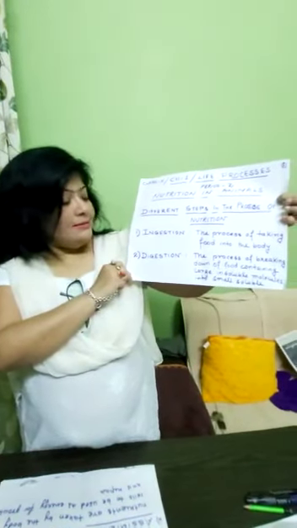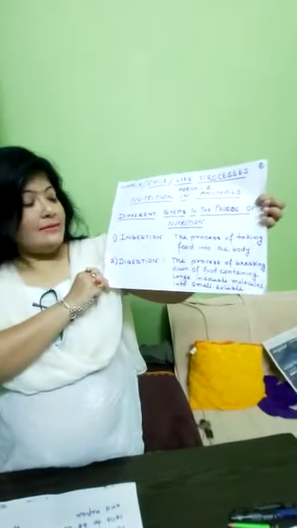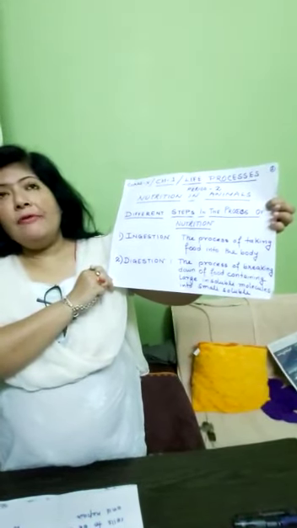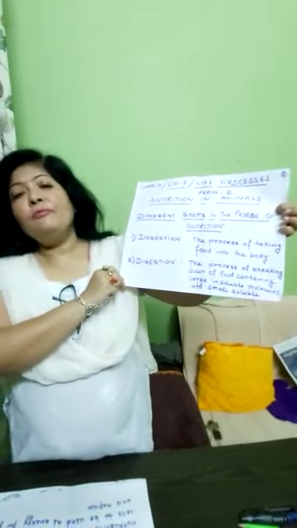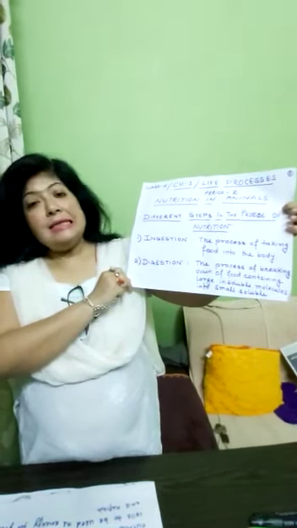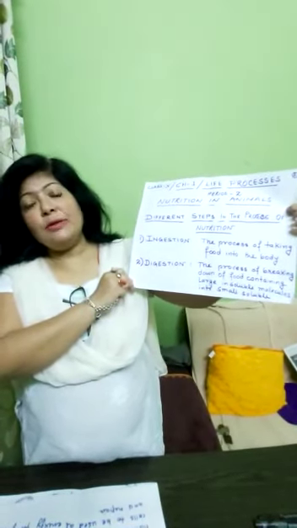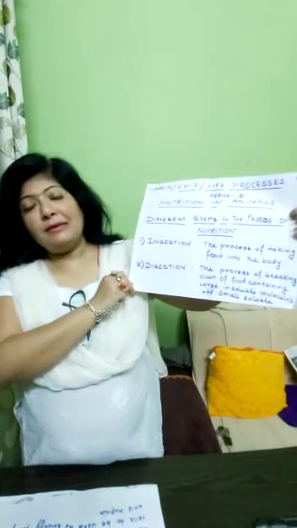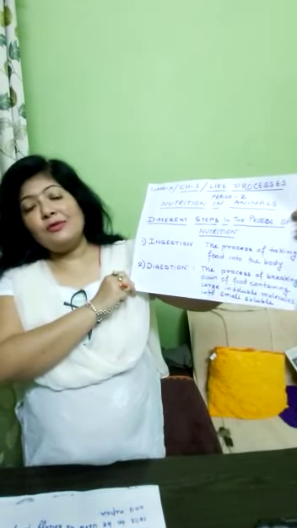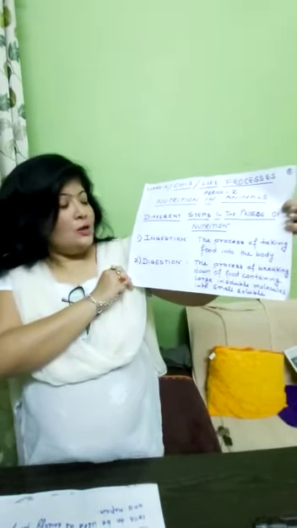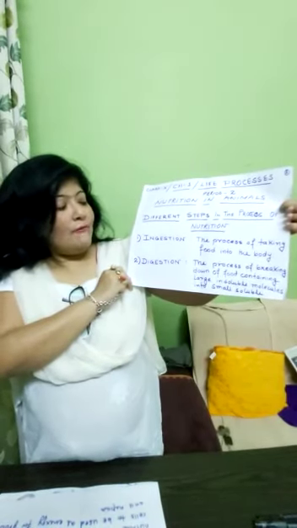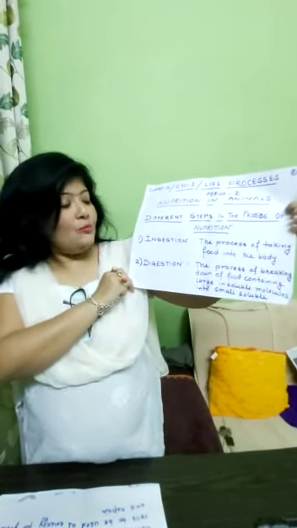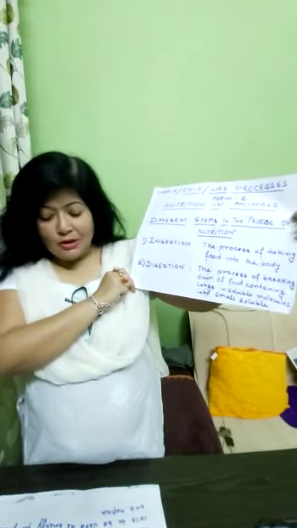The second step is digestion. When we take food, the food particles are bigger, insoluble and complex. Those complex insoluble food molecules have to be converted into soluble ones. So the process of breaking down food containing large insoluble molecules into small soluble molecules which can be easily absorbed by the body is known as digestion.